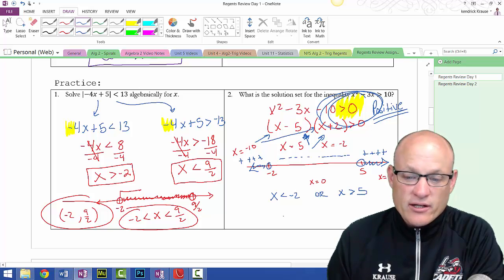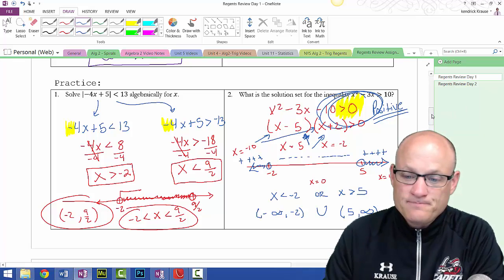And then in interval notation, that would be -infinity to -2 union 5 to +infinity.